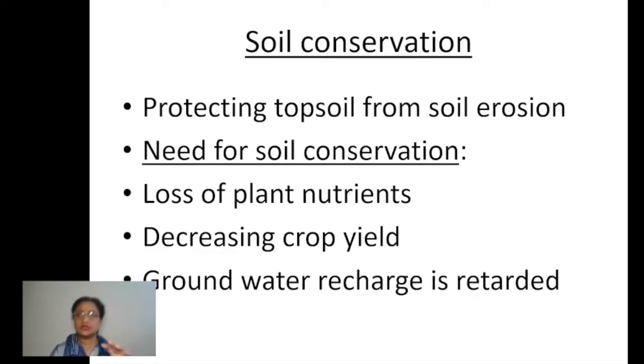Now, what is the need? Why are we so much concerned about soil conservation? Because, children, once the soil goes through erosion, it loses its fertility, right? All the nutrients are gone. Within some time, you'll find all the nutrients have vanished. In that infertile soil, the production of crops will also be very difficult. Total crop yield will decrease. It will be directly affected by that.